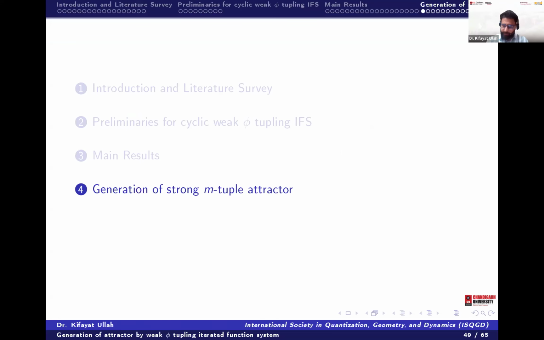Now, as I told you, different contractions have come in different directions. Some have used a different function, so functions have been changed, or generalized functions came, just like the phi function. Some have changed the metric only, and used it to define a different contraction in a different metric. Some have used different functions, so they used it to generalize it.